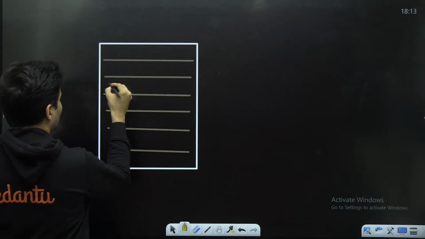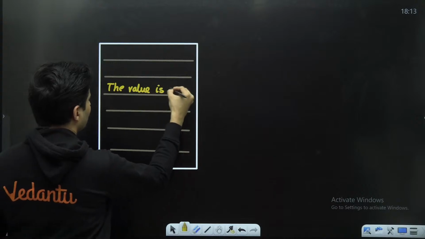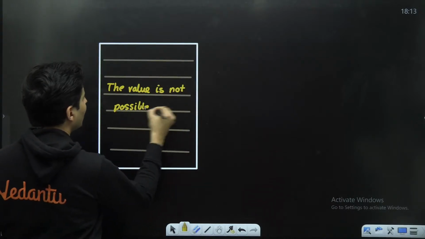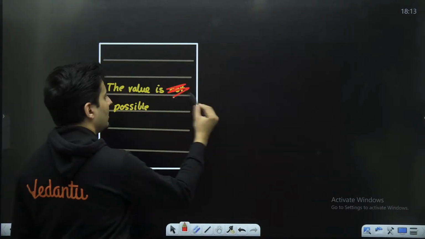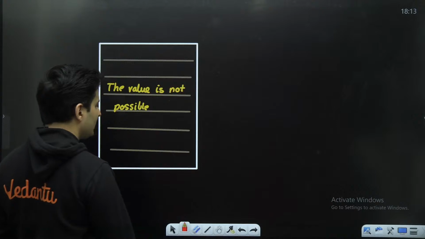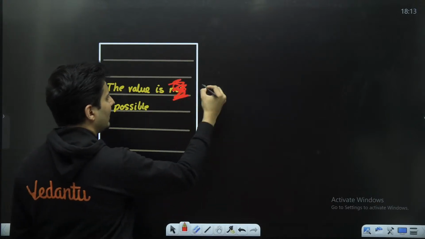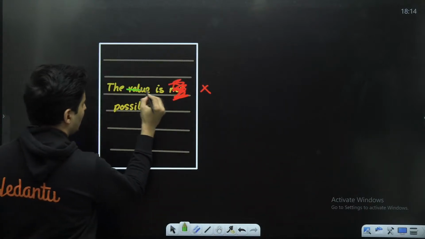So the value is not possible, and then you realize, no, the answer is possible. Then do not do this. Do not do this. This is not correct, guys. This is definitely not the right way to do it. So erasing it like this, not allowed. Rather, just do this.